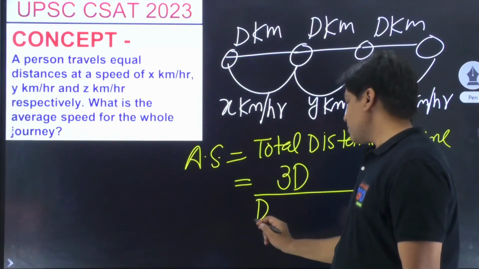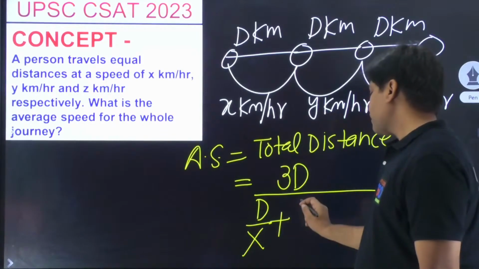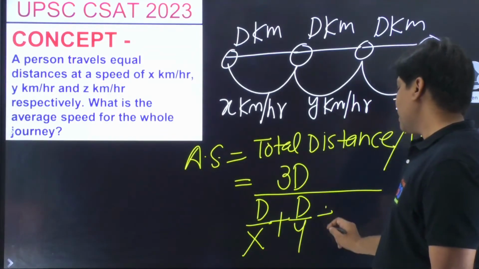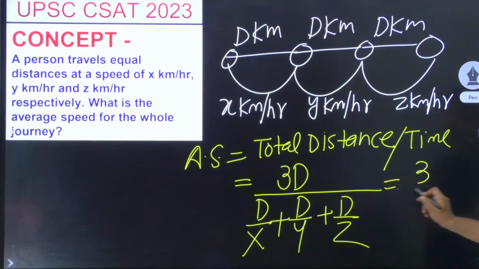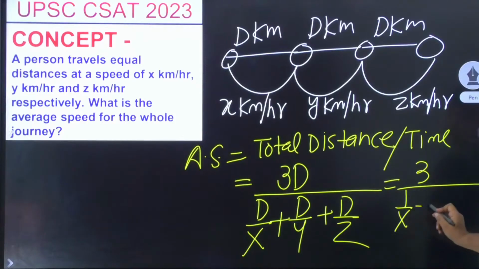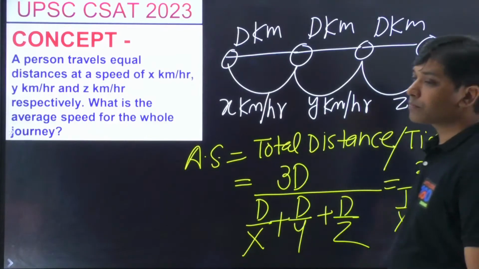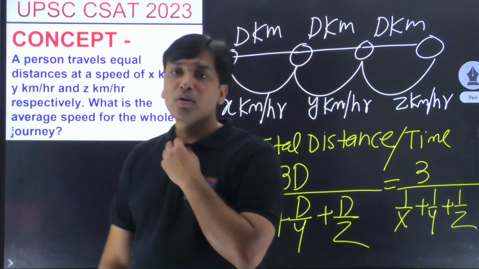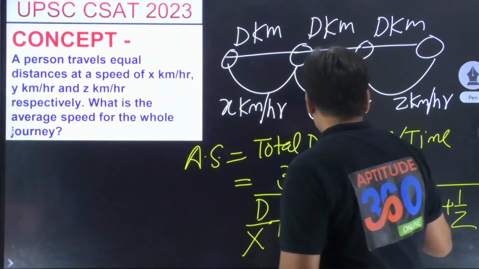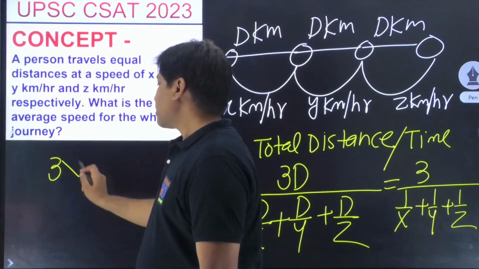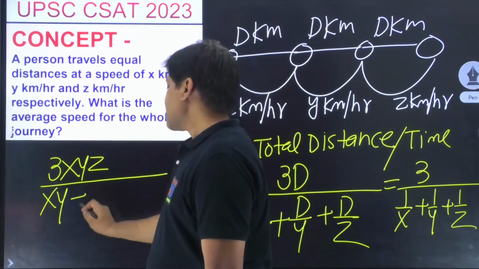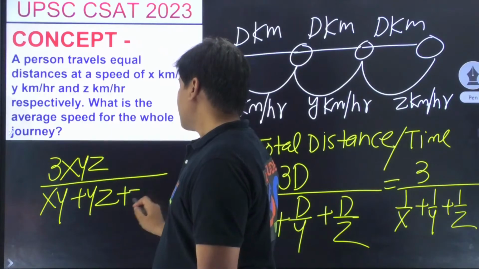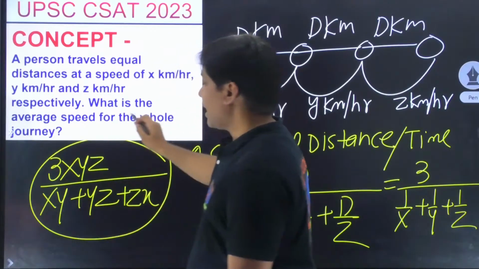So this is coming out as D by x, and then the second half, and this is the third. And if you simplify, D is gone from numerator and denominator, you are left with 1 by x plus 1 by y plus 1 by z. Simplify this one, and what should you be getting? If you simplify it, you will be getting 3xyz divided by xy plus yz plus zx. This is what you will get.